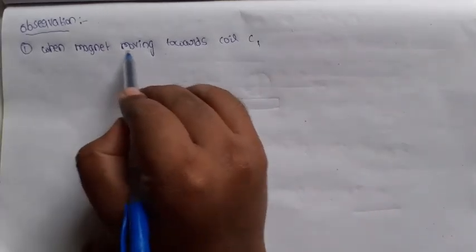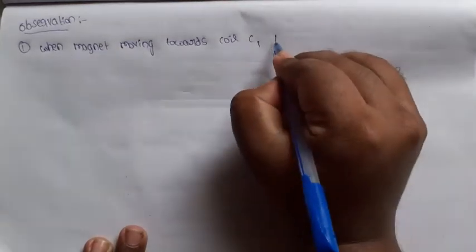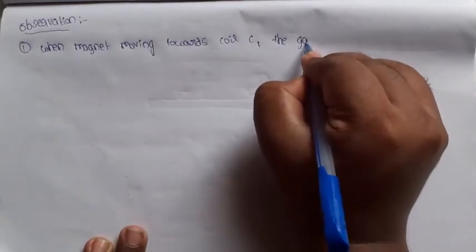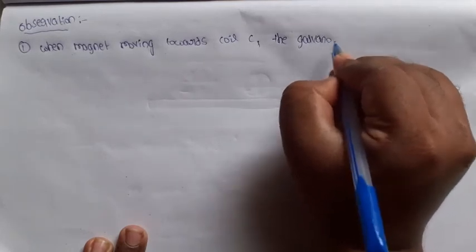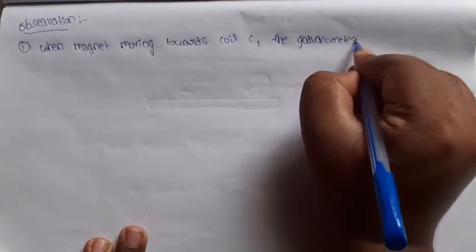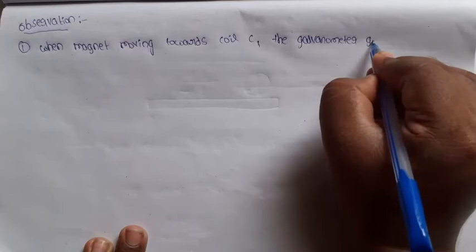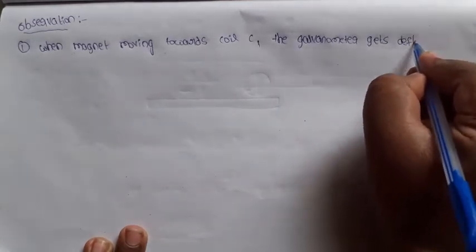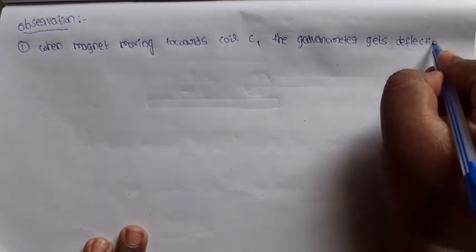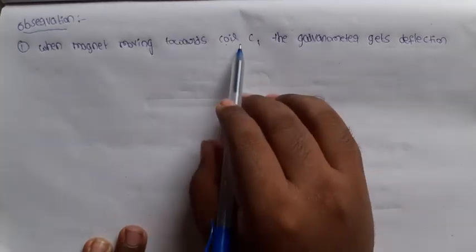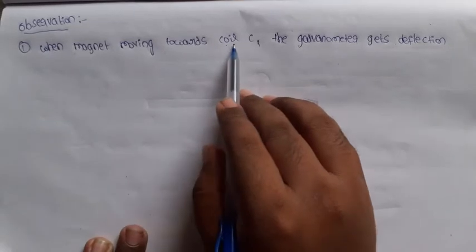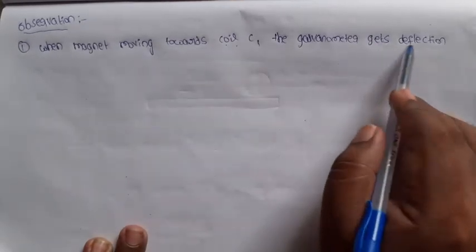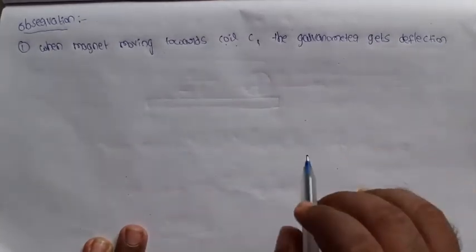When the magnet is moving towards the coil C1, then the galvanometer shows deflection. The magnet is moving towards the coil, and the galvanometer gets deflection.